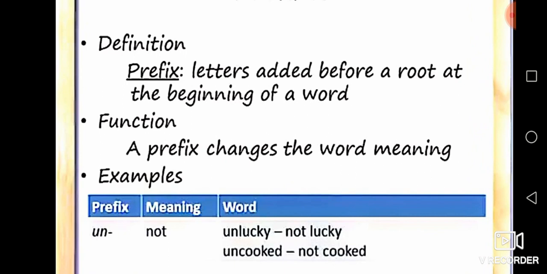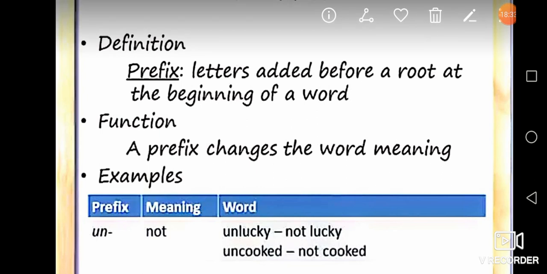A prefix changes the word meaning. Did you understand? When we add a prefix to any root, the prefix changes the word meaning. Clear? You should take one example. First you take an example.